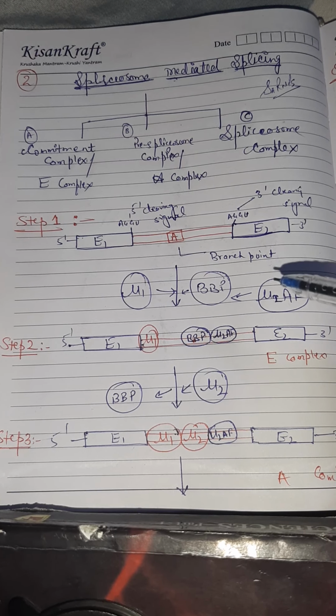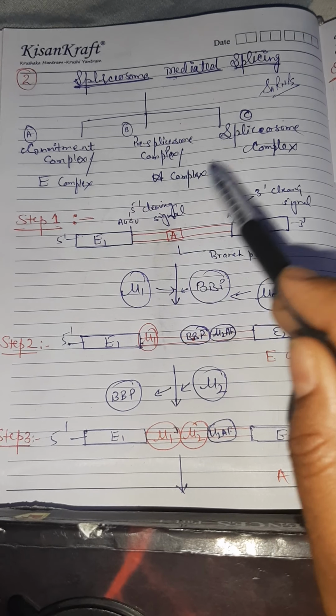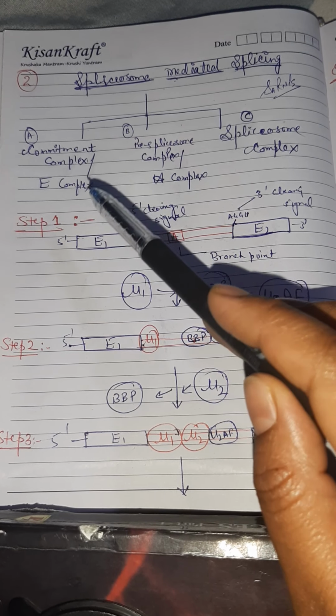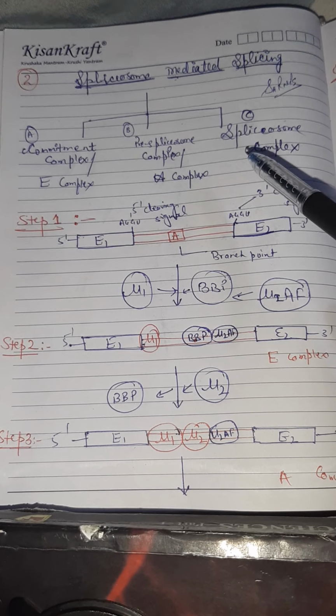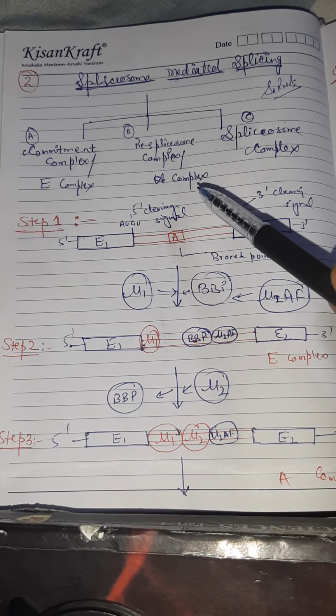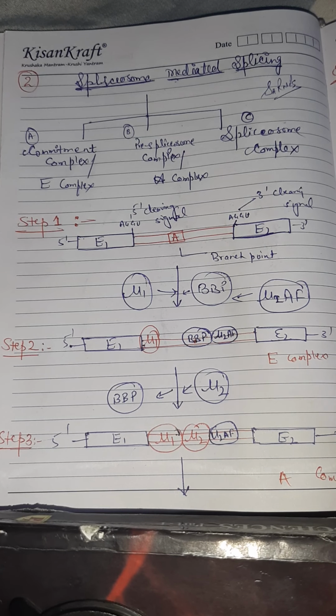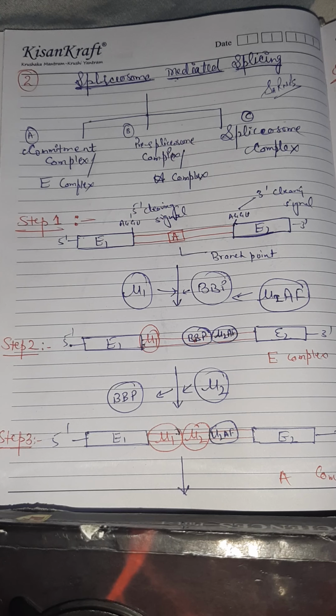In the case of the spliceosome, generally three complexes are formed. The first one is the commitment complex, also known as the E complex. The second one is the pre-spliceosomal complex, also known as the A complex, and the third one is the spliceosome complex, also known as the C complex.